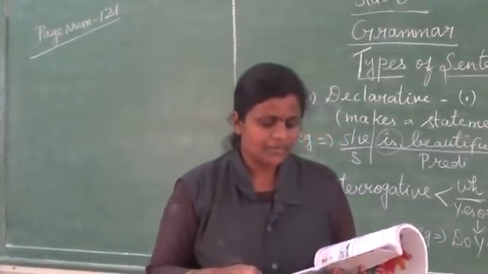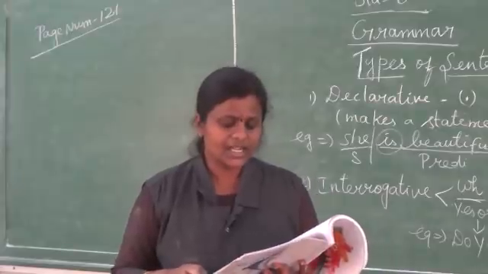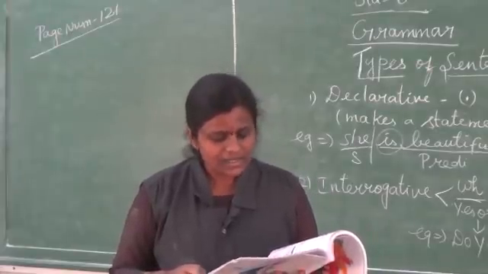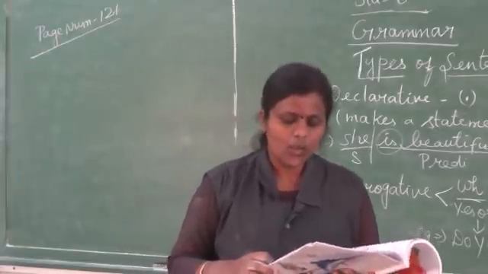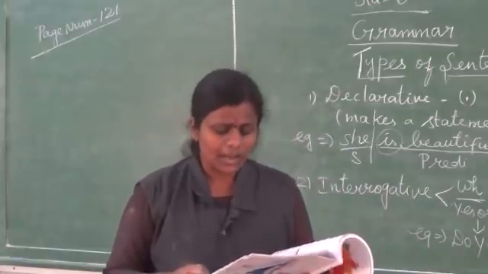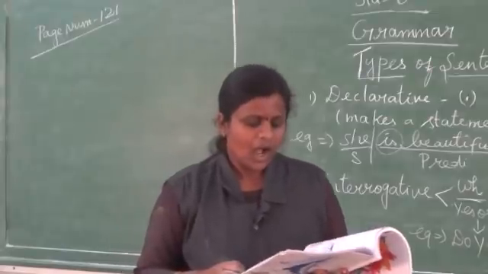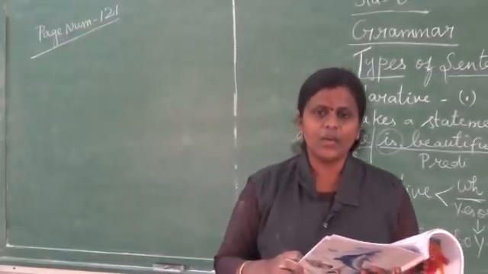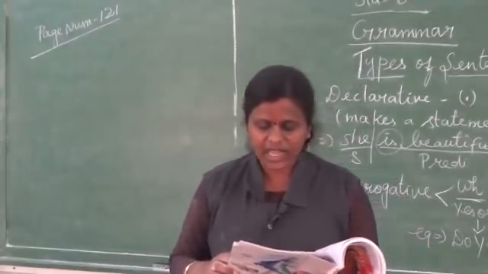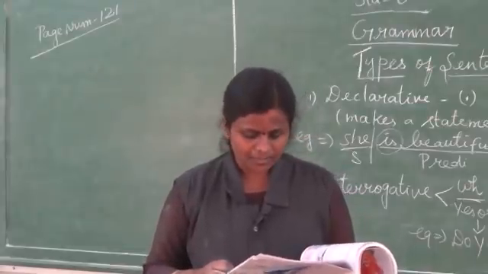Next, exclamatory sentence. When a sentence expresses surprise, wonder or some strong emotion, we end it with an exclamation mark. "How good these flowers smell!" At the end we have the exclamation mark.